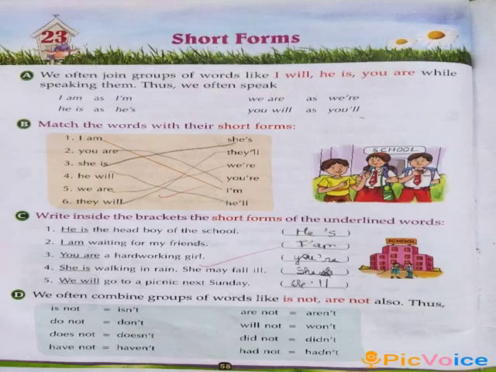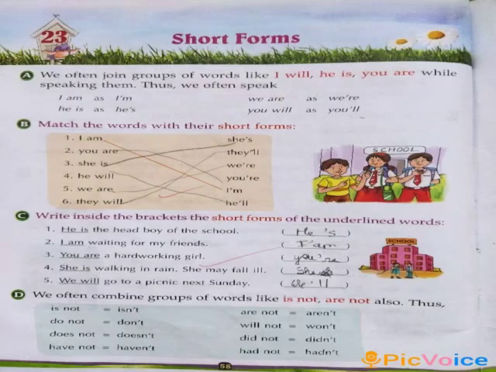There are some more words, students, where short forms are used. Like is not. Is not is written as isn't. I, s, n, apostrophe, t. This is the short form of is not. So again we have taken the first word is completely, and from the second word what we have done, we have taken n and t. O we have removed. We have taken is, n't. This is the short form of is not. Isn't it?